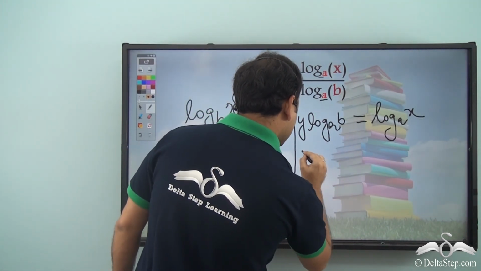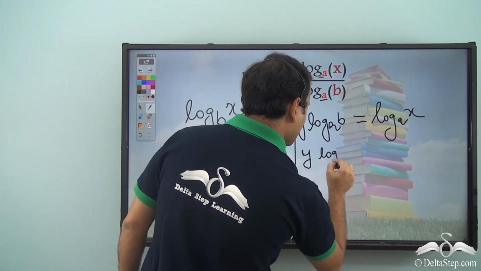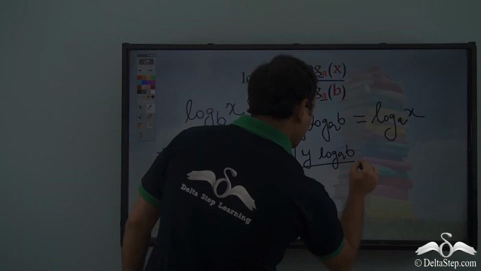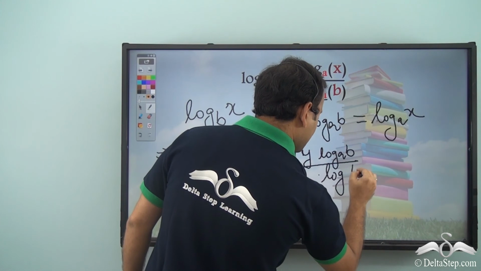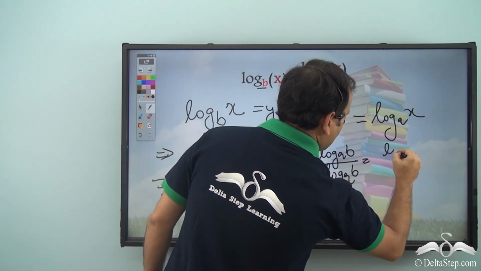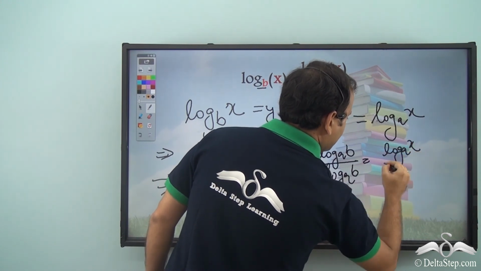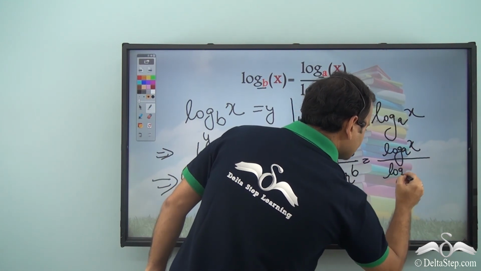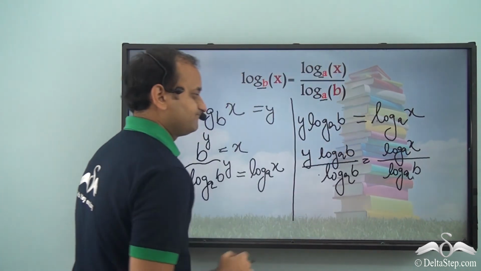So we can write it as y log b to the base a by log b to the base a is equal to log x to the base a by log b to the base a.